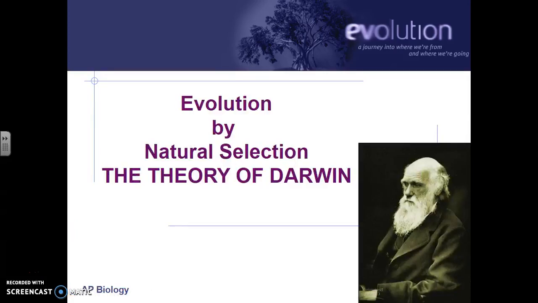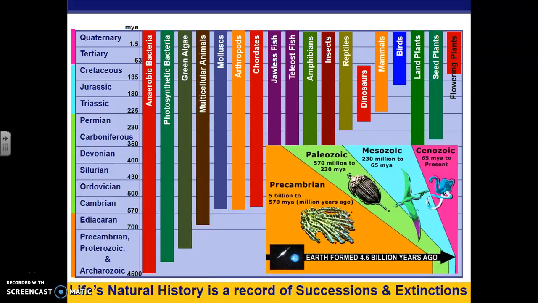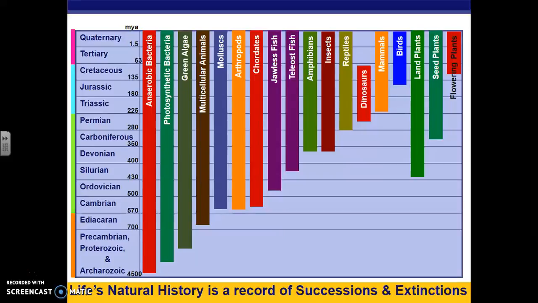Hello everyone and welcome to the lesson about evolution, focusing on natural selection, which was the theory proposed by Charles Darwin. Today we're starting with Charles Darwin and his theory, but as we go through this unit we're going to be looking at the history of the earth and how we evolved from anaerobic bacteria that didn't use oxygen to plants, mammals, and birds, and how it's thought that we got to this point in the history of the earth.